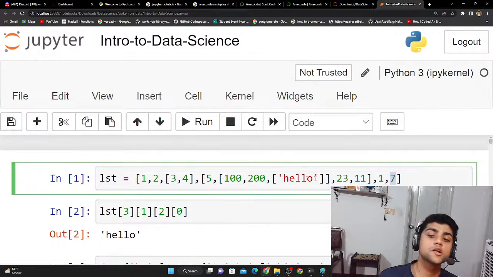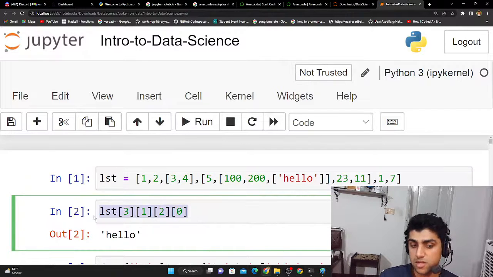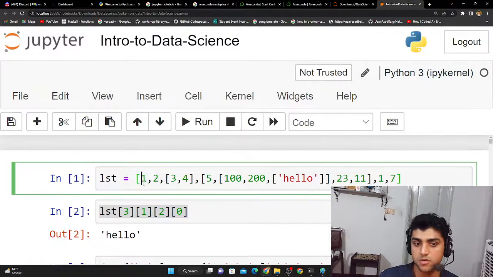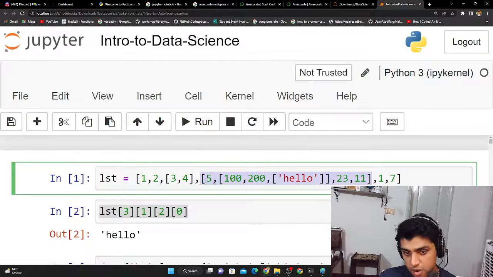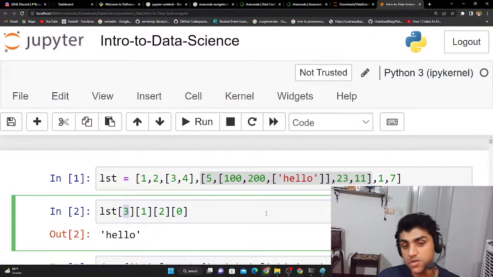My goal is to find the text hello and print it out from this crazy looking list. To do this, it's pretty simple. I'm not going to look into the solution right now, I'm just going to discuss it quickly with you. So it's 0, 1, 2, and then this entire thing is 3, from here all the way to here, because this was the closing bracket to this one, this one is the closing bracket to that one, and the exterior bracket is the closing to that one at the end. So this is the third location, which is accurate right here.